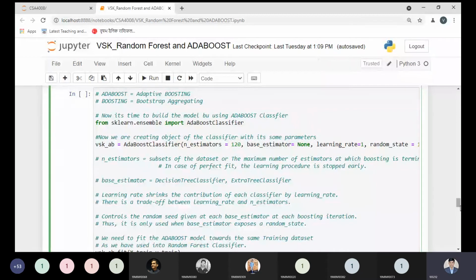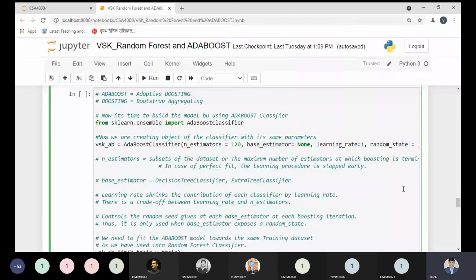And what is meant by the learning rate over here? Learning rate basically shrinks the contribution of each classifier by the learning rate. Suppose I am using the decision tree classifier, so we have 120 classifiers according to the number of estimators. We have 120 decision trees, and our information will be separated among the 120 decision trees, and 5,000 information we have. And what will the learning rate do? Learning rate will shrink the contribution of each classifier, each classifier meaning decision tree classifier, by some learning rate. And here we have some value, that is 1. You can update any value, no issue.